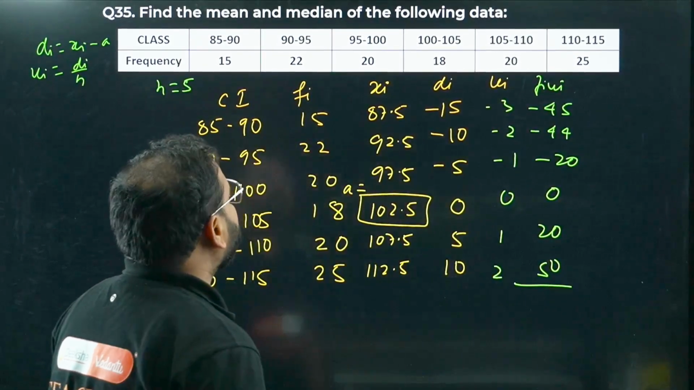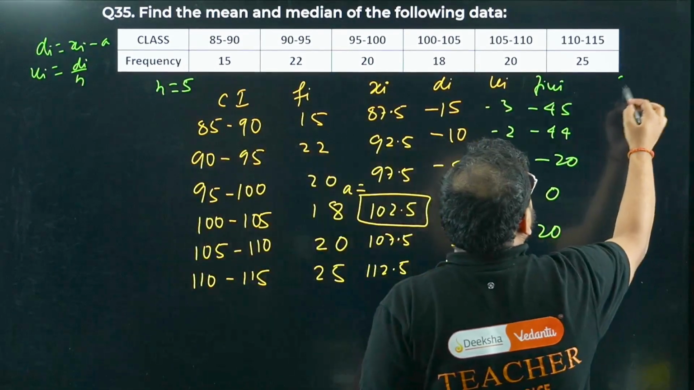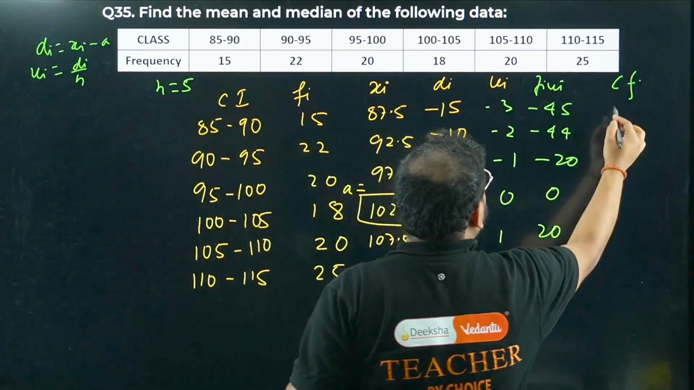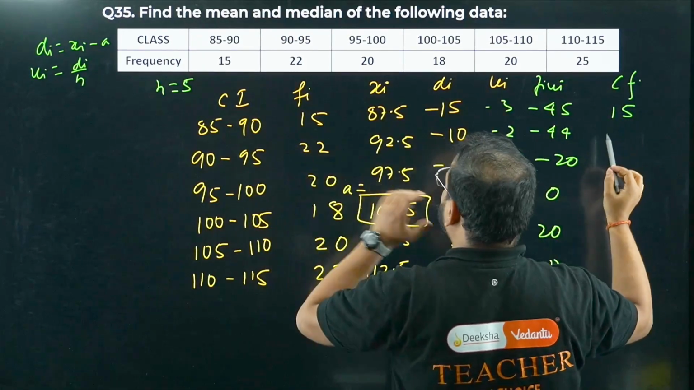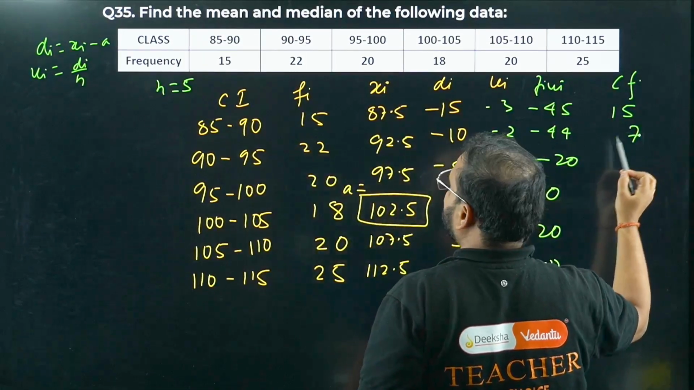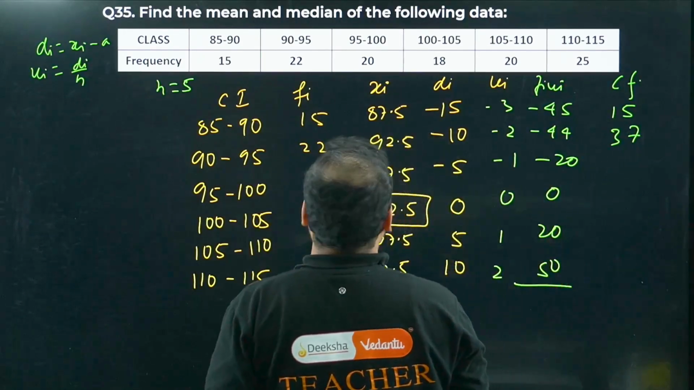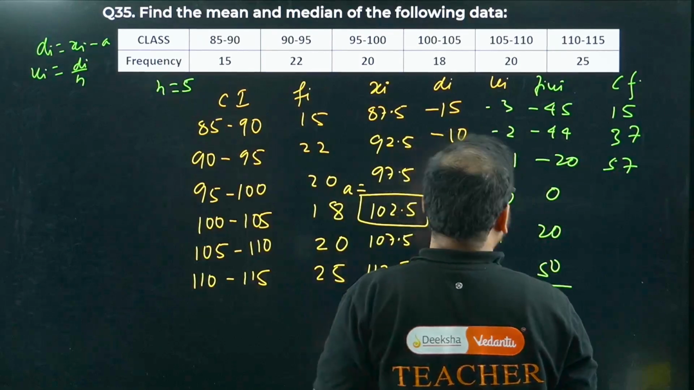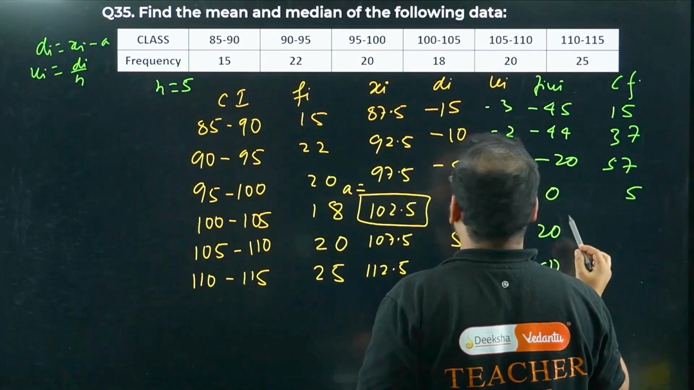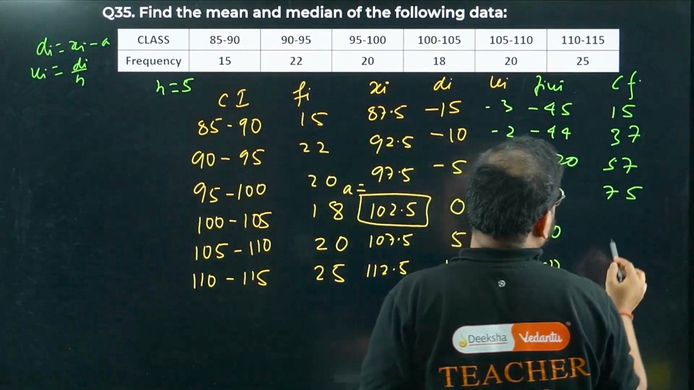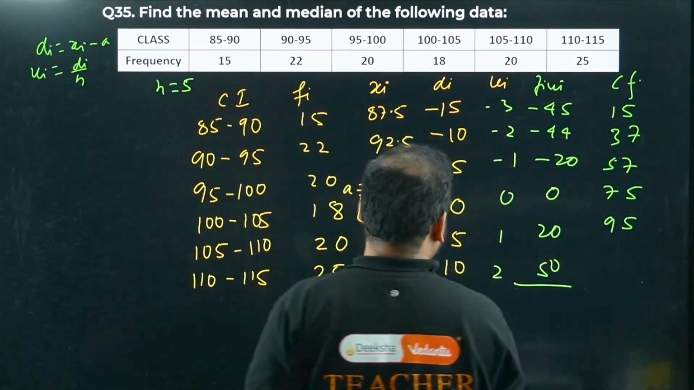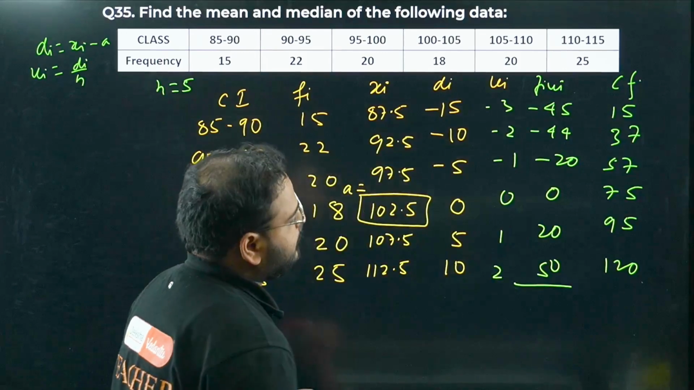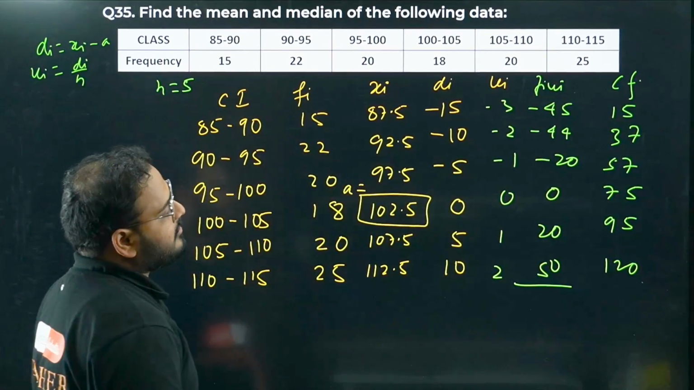We'll also need to find the median, right? So let me quickly write CF also. For median, we need the cumulative frequency. So let's write that as well. We have here 15. Frequency check, 15 here plus 22, so 37. We have 20 also, so 57 here. Plus 18, so 75. Plus 20 is 95. Plus 25 will be 120, right? Correct? 120, sir. Please check this out. 95 plus 25 is 100, plus 20 is 120.